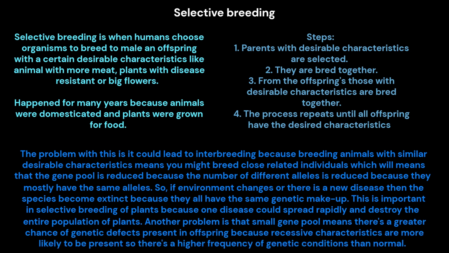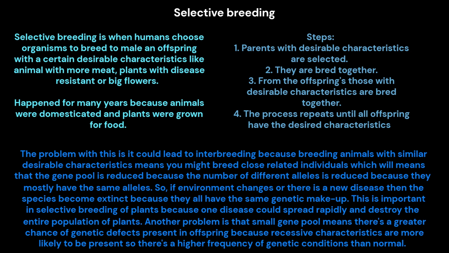Selective breeding. Selective breeding is when humans choose organisms to breed to make offspring with certain desirable characteristics, like animals with more meat, or plants with disease resistance or big flowers. It has happened for many years because animals were domesticated and plants were grown for food.